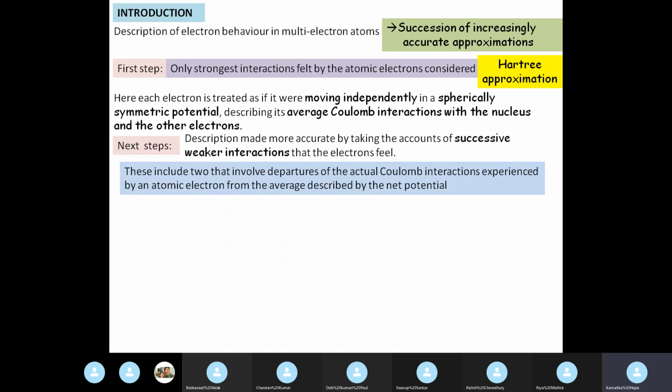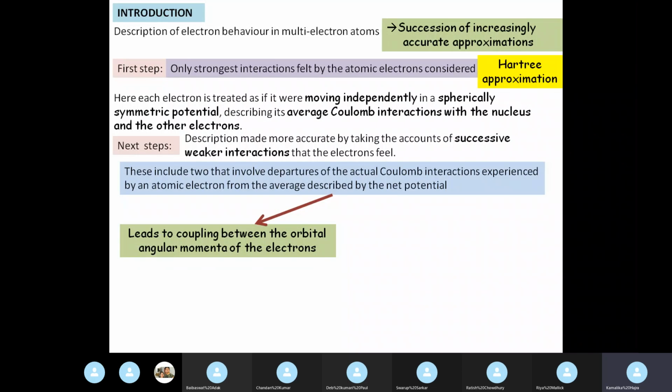Now, out of these successive interactions, there are two main ones that involve departure of the actual Coulomb interaction experienced by an atomic electron from the average described by the net potential. So here you see, in the Hartree approximation, we take the average Coulomb interaction of a single electron with other electrons and the nucleus. Now, when we take the successive weaker interactions into account, there are two which involve departure from the actual Coulomb interactions. What are they?